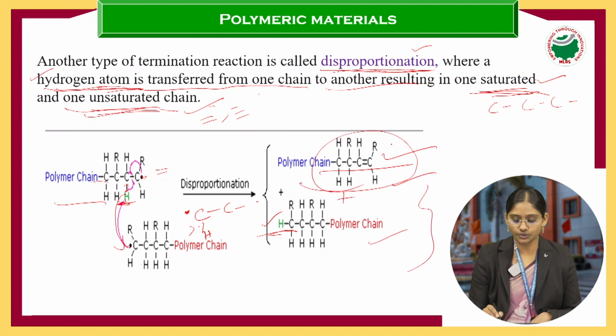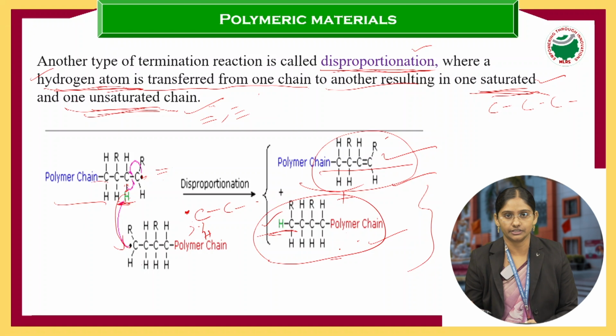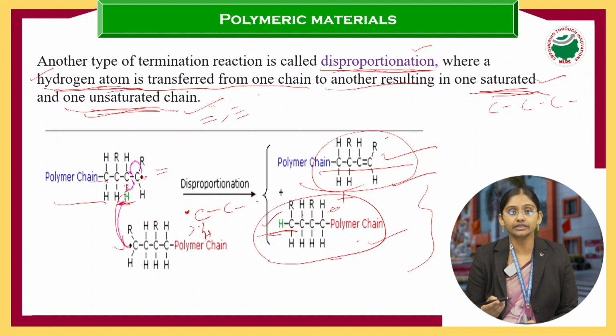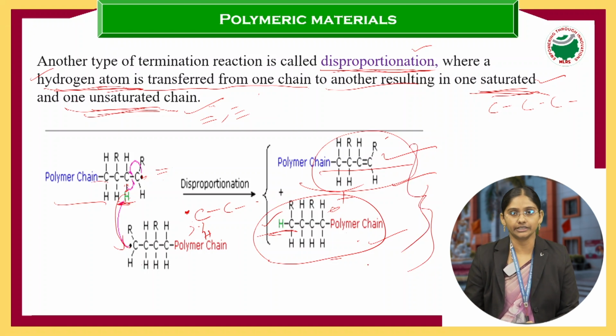When you observe these two, there is no free radical again here, right? So our reaction is terminated. That's why it is a chain termination reaction. Here again a free radical is not there, so it cannot react with the monomer, and the reaction cannot continue. Like this the reaction is terminated, leading to the formation of the dead polymer.